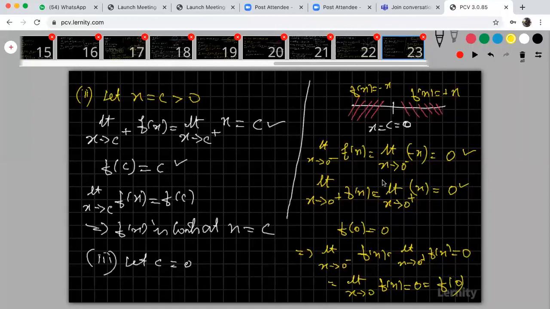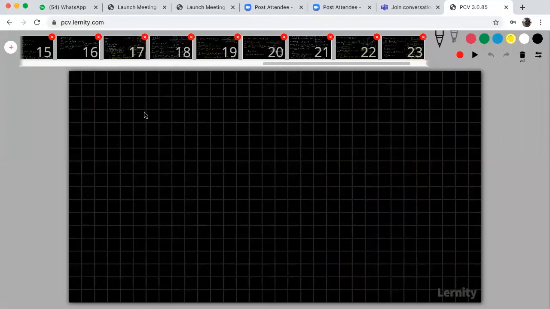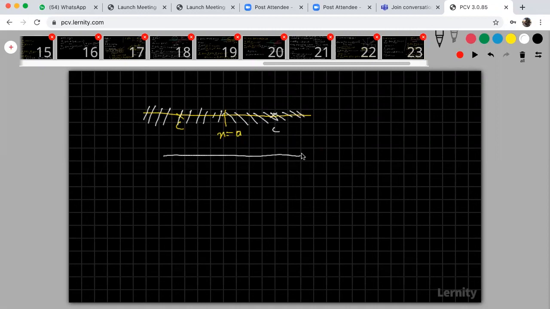So now look at that. At x equal to 0, the function is continuous. Here I am taking any c value below 0. For all these points, c means any point, the function is continuous. At all these points, in the second case, the function is also continuous. At the particular point 0, it is also continuous. That means for the entire x value, the function is continuous.